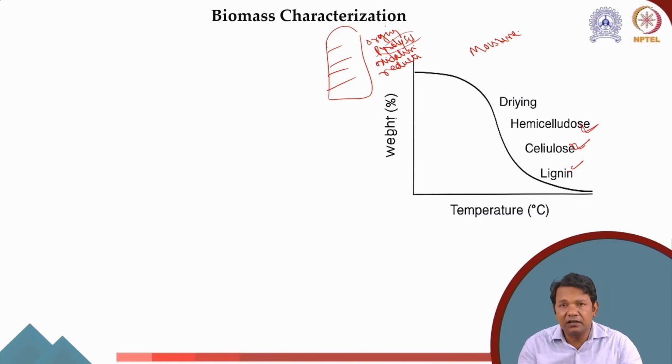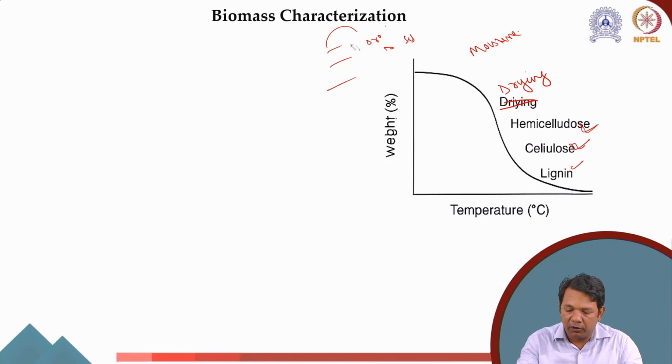Therefore, to decide the gasification temperature, it is very important to know this. This is not dry, this is drying, please correct it. So to know exactly what the thermal degradation temperature and the gasification temperature should be, the thermogravimetric analysis of the biomass also becomes very important.